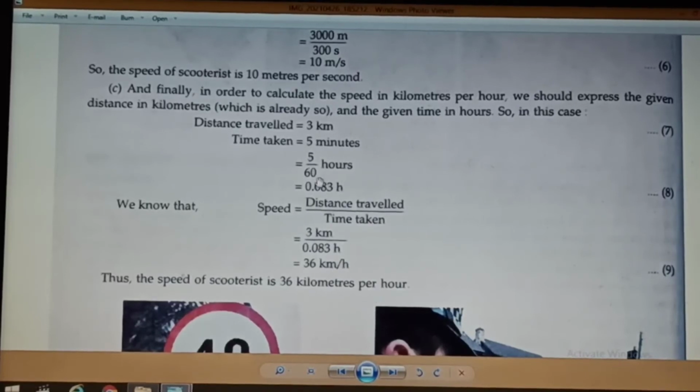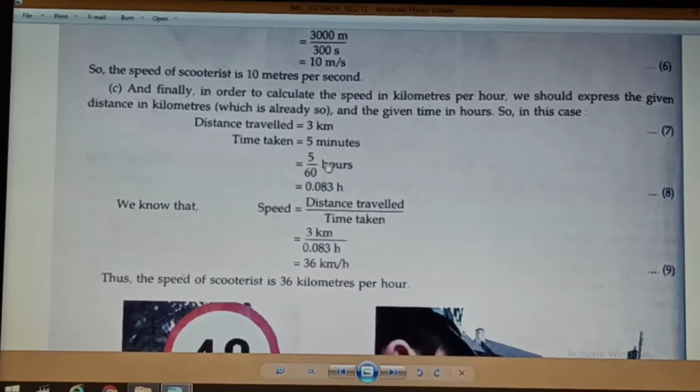So how does it come? The explanation is, because we know that in 1 hour there are 60 minutes. So in 1 minute, there will be 1 upon 60 hours. We will put this 60 here, cross multiply it here. So it will be 1 minute equal to 1 upon 60 hours, and 5 minutes will be 5 upon 60 hours. So this is how this 5 upon 60 hours is coming.